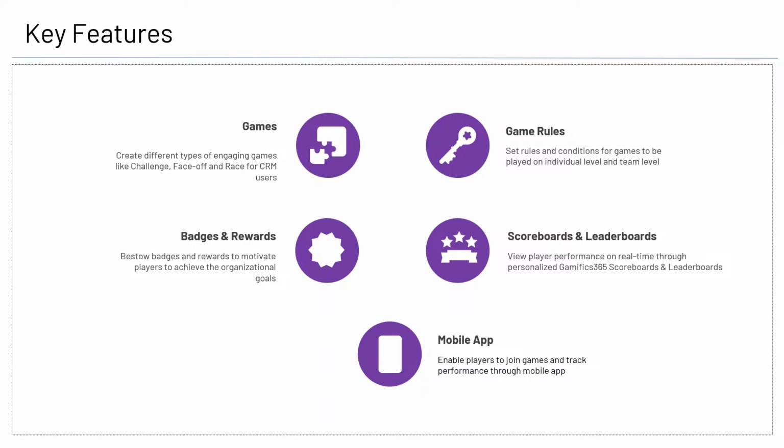To boost the confidence and to provide that extra bit of inspiration, bestow badges and rewards to motivate the players, that will definitely and eventually translate to achieving the organizational goals. We do have scoreboards and leaderboards where the players can view their performance in real time through personalized scoreboards and leaderboards. And to top it all, we also have a mobile app that enables the players to join the game and track performance through the mobile app.